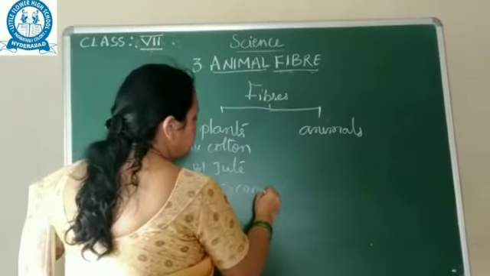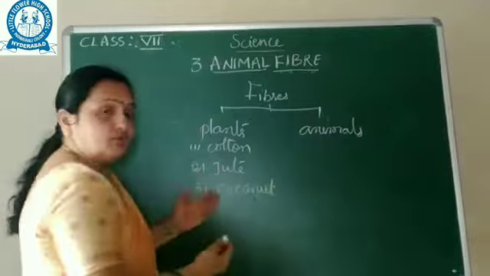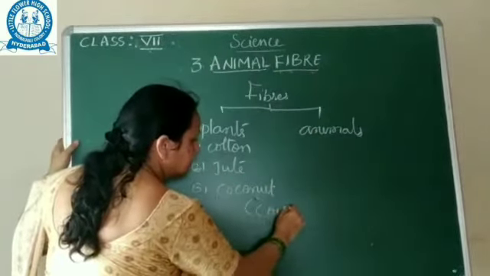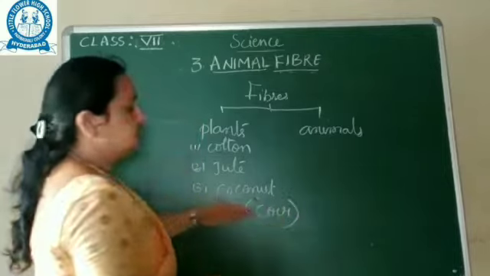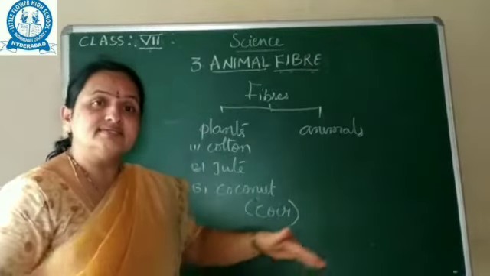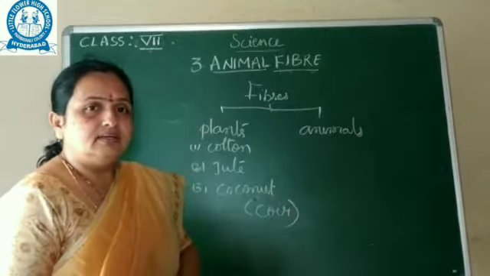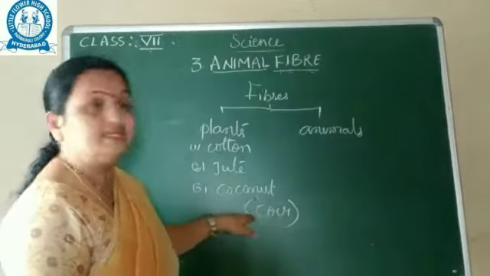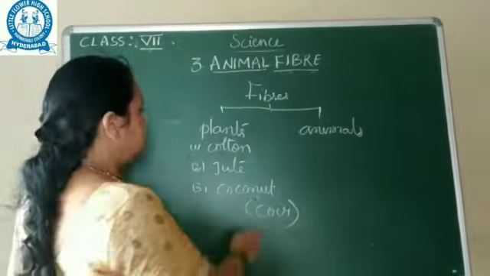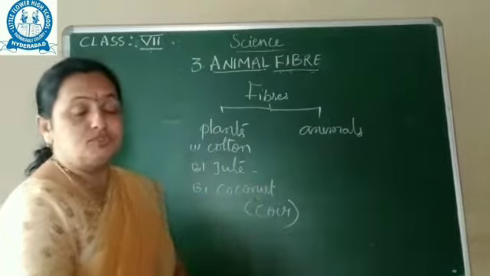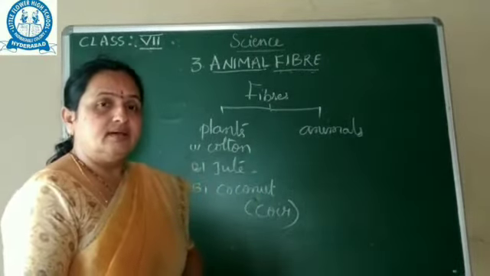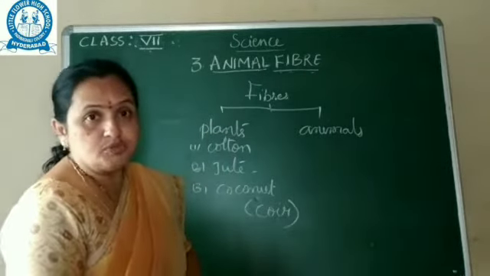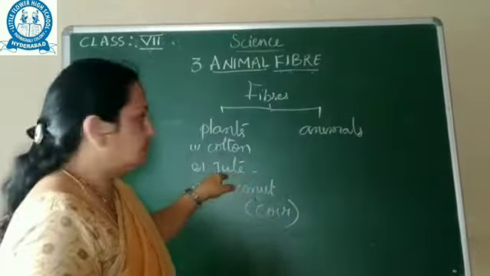You know this, coconut: what are we getting from the coconut? It is nothing but coir. With this coir we can make mattresses and some furniture, and for cushion purposes also we use coir. From jute, gunny bags and gunny mats are made. Nowadays decorative items are also prepared from jute.